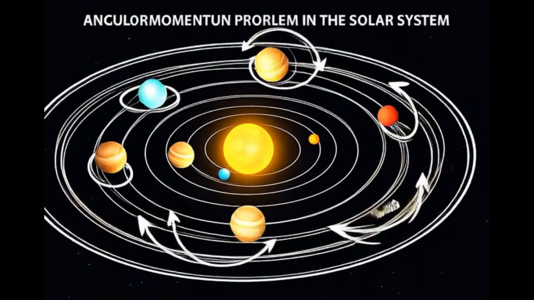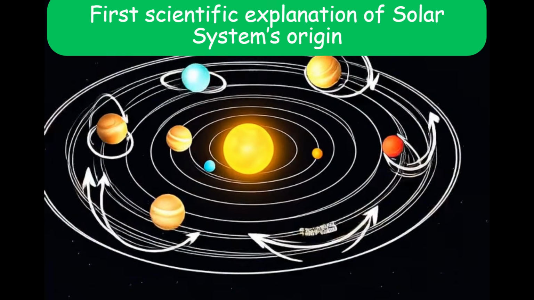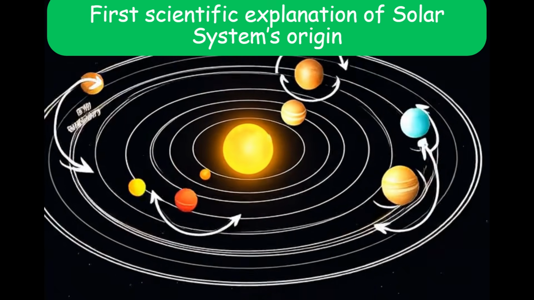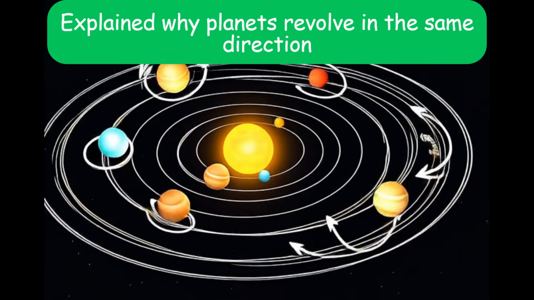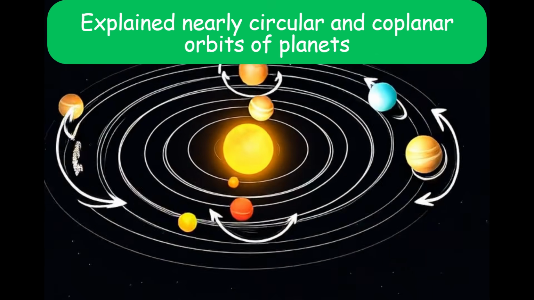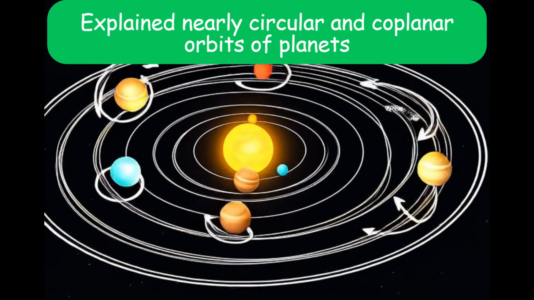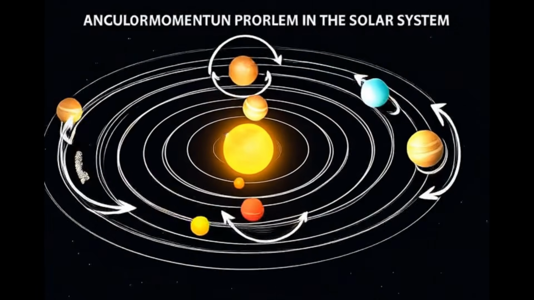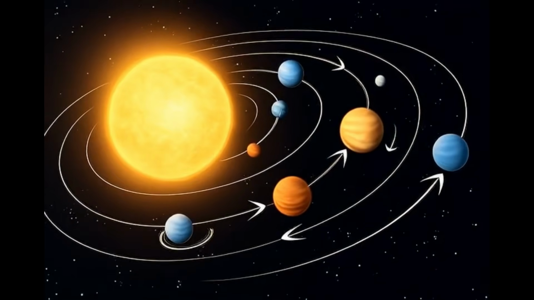Laplace's theory was revolutionary for several reasons. It was the first scientific explanation of the solar system's origin. It successfully explained why all the planets revolve in the same direction around the sun. It also explained why the orbits of planets are nearly circular and coplanar. In short, it gave a structured scientific basis to understand planetary systems.